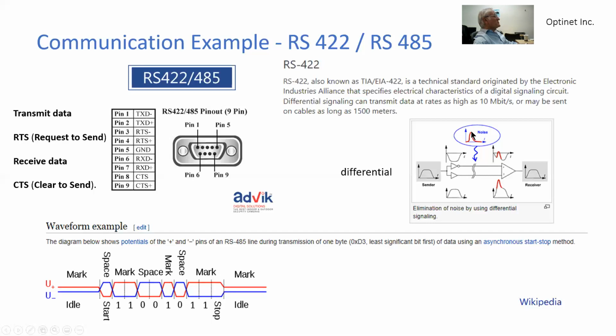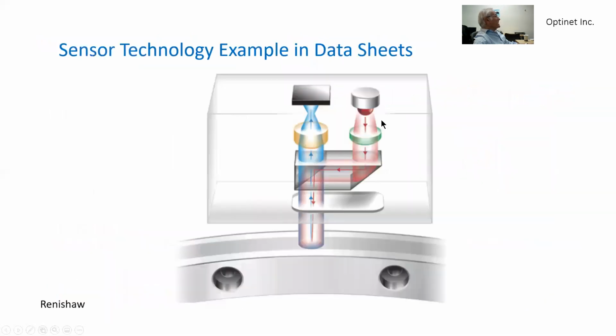Then noise may interfere and be added to the 2 signals. When we subtract the 2 together, the net result will be the actual signal, removing the noise which interferes with the signal. So that's a common way of transmitting signal with differential signaling.